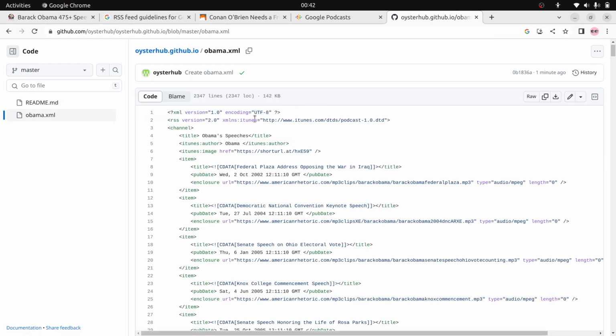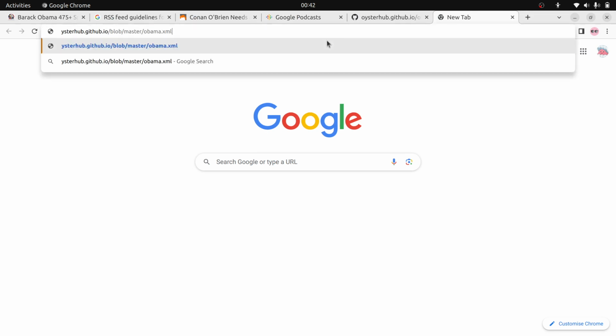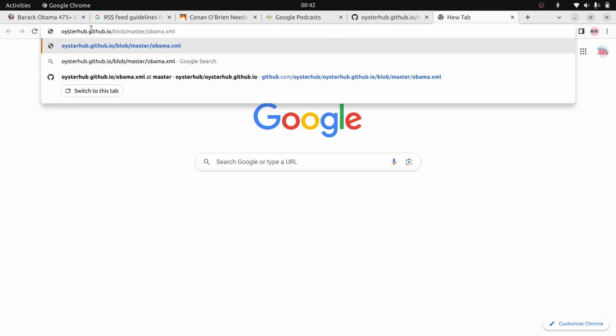Here you can see the Obama Oysterhub github.io URL. Copy this one. The domain name is oysterhub.github, and remove the blob and master part, so that obama.xml is directly under the website.